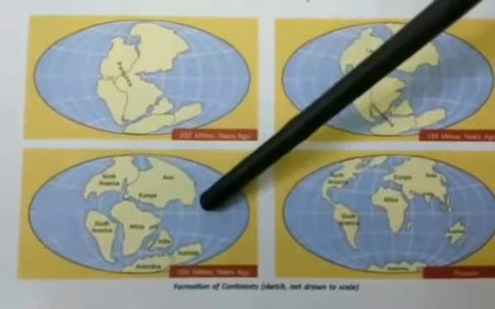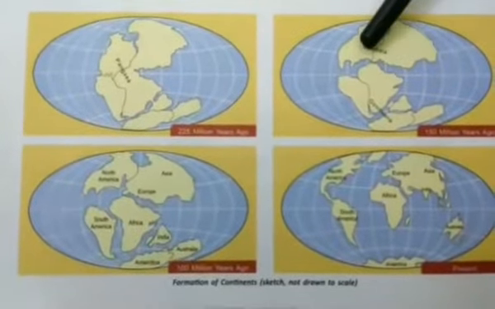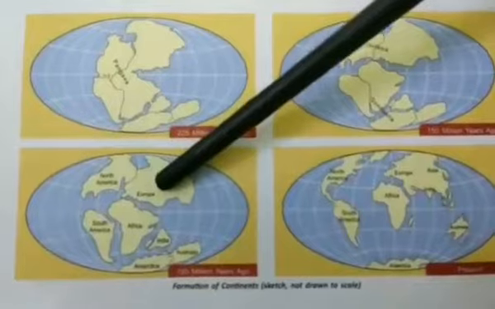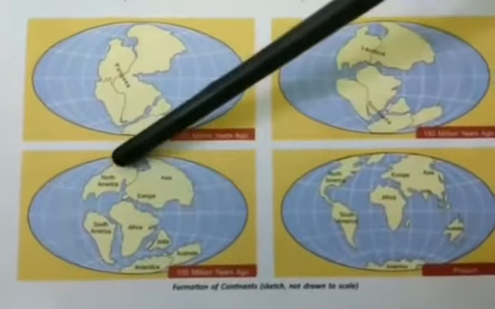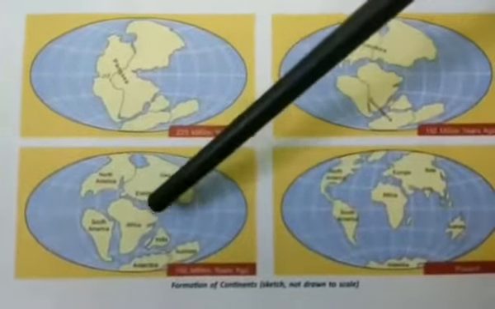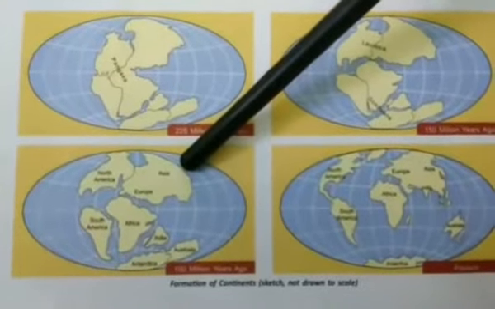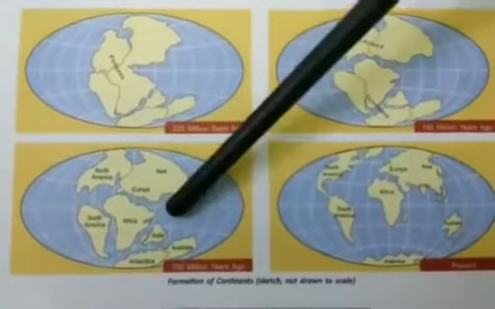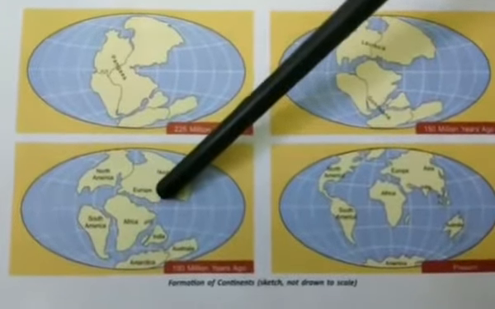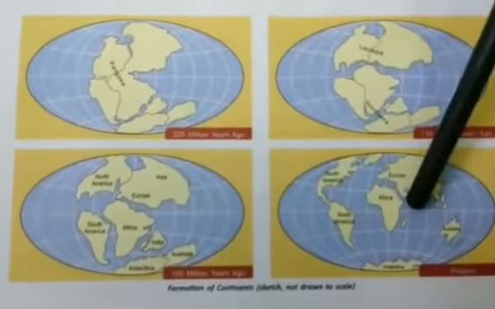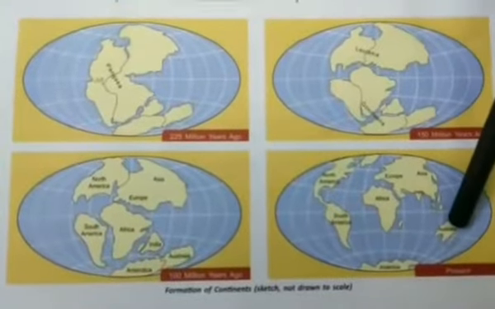Then after some time, around 100 million years ago, these 2 continents, Laurasia and Gondwana, again broke down into pieces, and that resulted in the formation of North America, South America, Africa, India, Antarctica, Australia, while Europe and Asia were joined together. After that, since it is a continuous process, they were continuously drifting away from each other, and eventually they came to this position. This is the current position of the continents in the world.